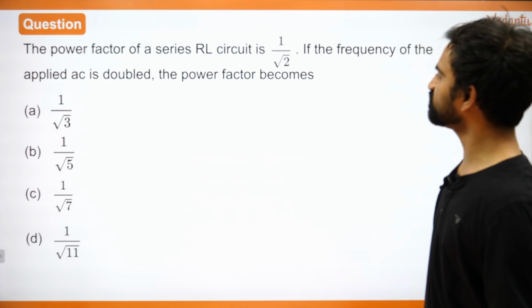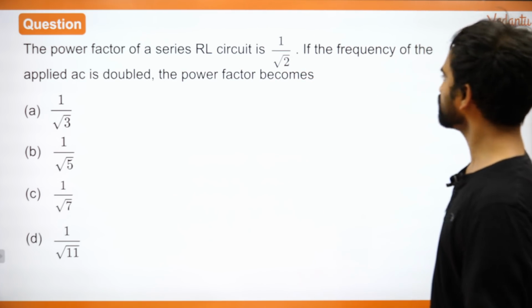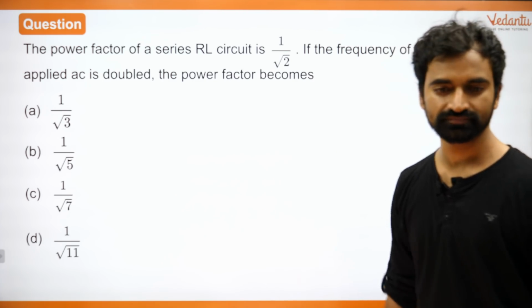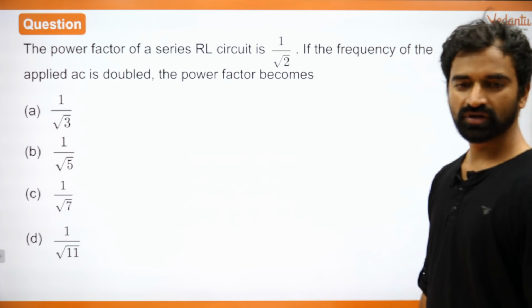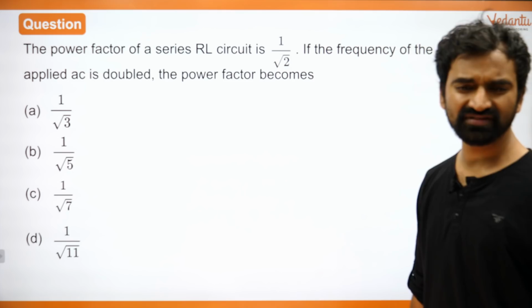The power factor of a series RL circuit is 1 upon root 2. Power factor आपको दिया हुआ है. If the frequency of the applied AC is doubled, the power factor becomes what? Okay. What is the final answer? जल्दी से बताओ.